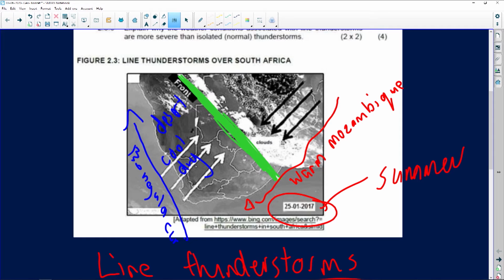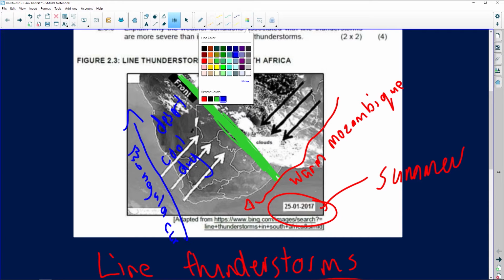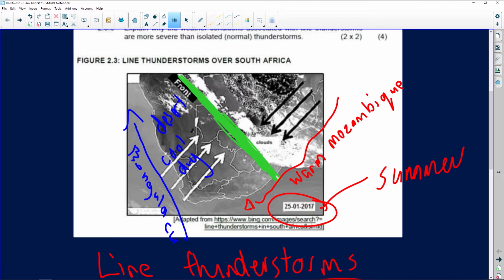But coming back to our line thunderstorm. These arrows represent the cool and dry conditions from the Benguela current. The arrows on the eastern side of southern Africa represent warm, moist conditions. Now, very importantly, as you can see, the cloud cover on the one side of the front. First of all, we only experience these type of cloud covers in summer.